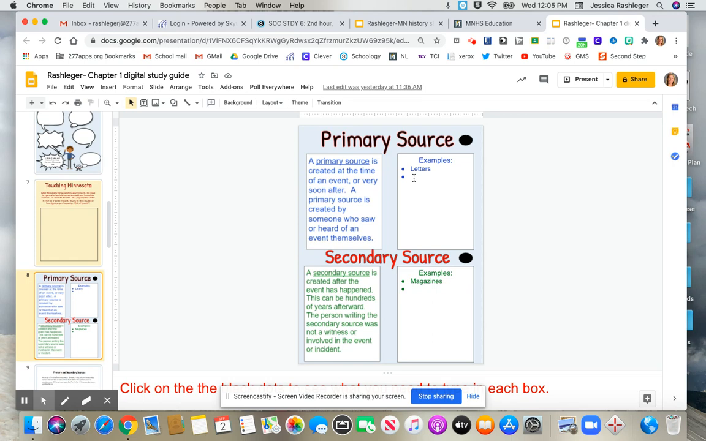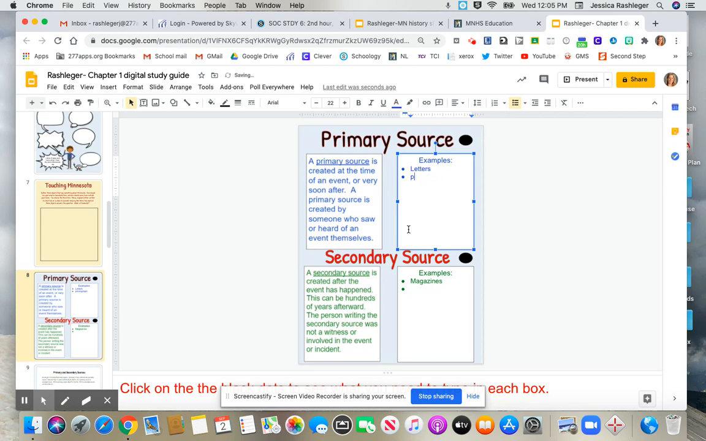So an example of a primary source is a letter. Okay, an example of another primary source could be a photograph. You're just going to put your cursor right there and type it in. Try to think of as many different primary sources as you can. Fill up the box if you can. I would say let's try to at least have around 5 to 7.